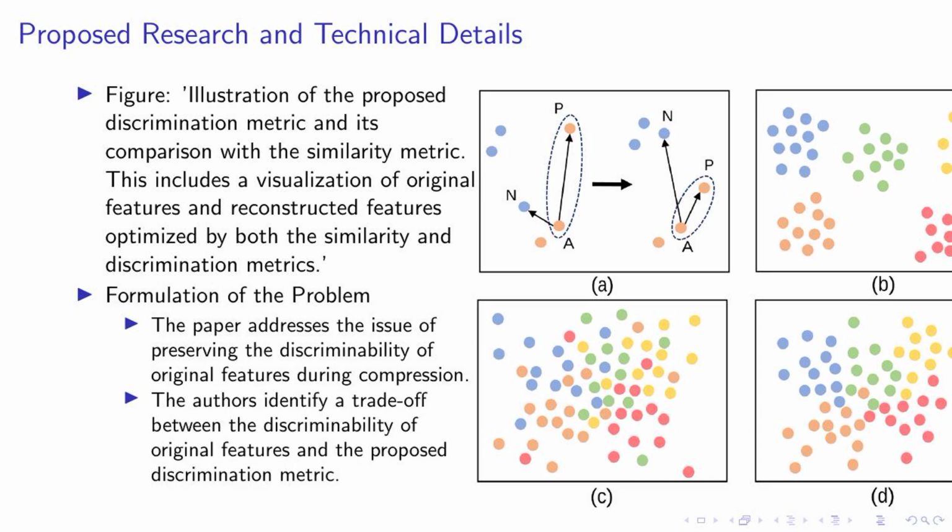Begin a frame, frame title: discrimination metric and its application. Begin mini page, 0.5 line width, begin itemize. Item: figure. The mechanism of the discrimination metric and its application in feature compression. Item: understanding the discrimination metric. The discrimination metric is designed to enhance the discriminability between different categories.